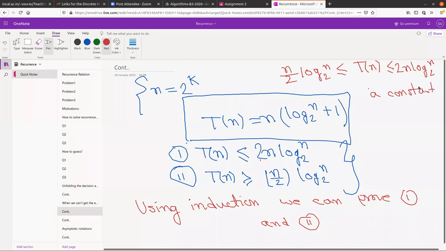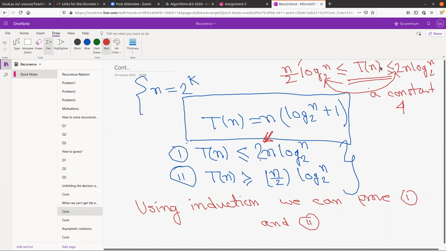There is no specific choice of that 2. I have taken 2 here. Your friend can take 3, or some friend can take 10 also. That is not the point. The point is, we want to prove something like a sandwich, two bounds, and the solution T(n) lies between these two bounds. And you can see that these two bounds differ by a constant, like a 4, right?